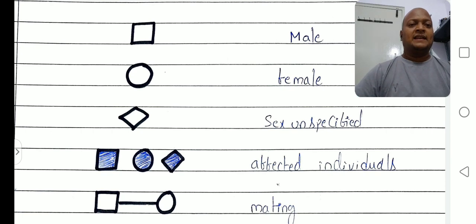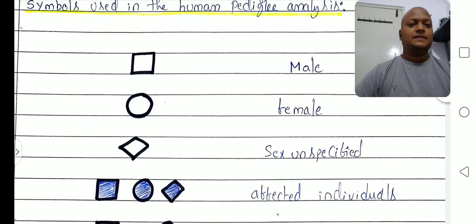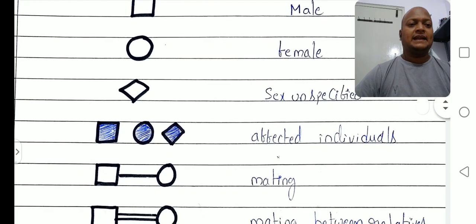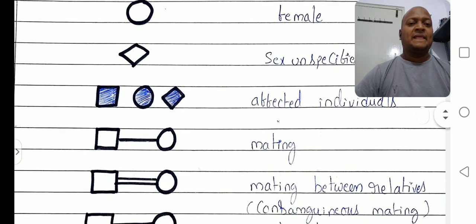So next, see, first one, square indicates male, circle, round, indicates female, and unspecified sex is the rhombus, that is diamond shape. Okay, right. Next one, all square, circle, and rhombus shape symbols filled with color mean those are affected individuals. Any type of genetic disorder, those persons are affected individuals. Okay.